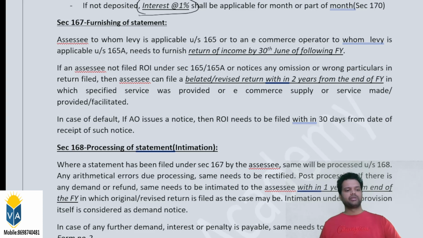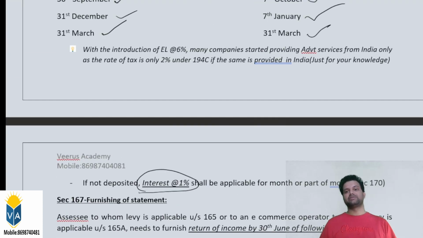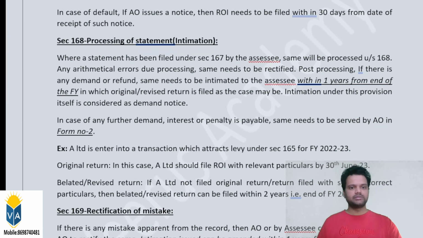What is the summary? Every e-commerce operator has to make the payment quarterly. So if he has not made the payment quarterly, then interest will be applicable. What is the amount of interest? 1% per month or part of a month is applicable. In addition to the interest, a penalty is also applicable, but the maximum penalty is the amount of equalization levy which is in default. I hope you are clear on this particular provision.